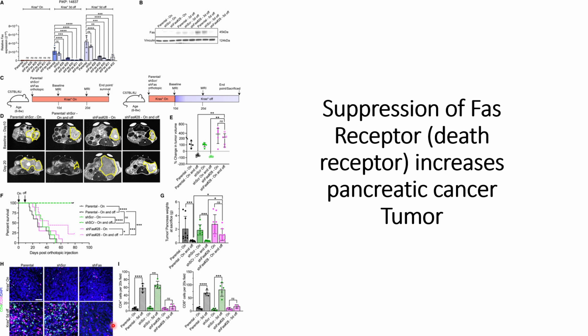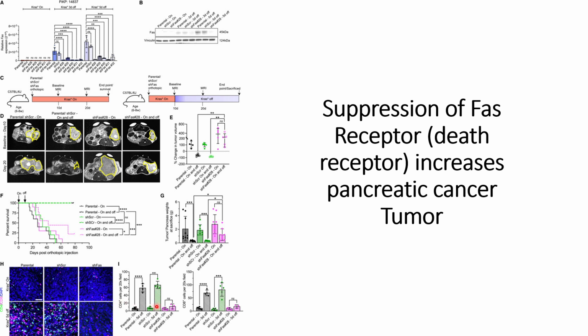However, when the short hairpin RNA against the FAS receptor number 28 is on, they can see a significant decrease in the number of CD4 and CD8 plus cells.